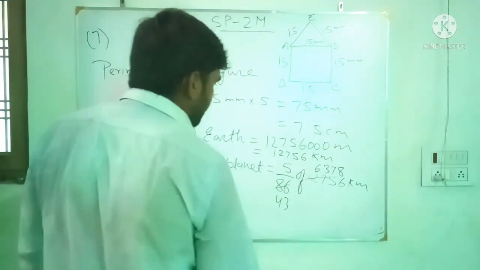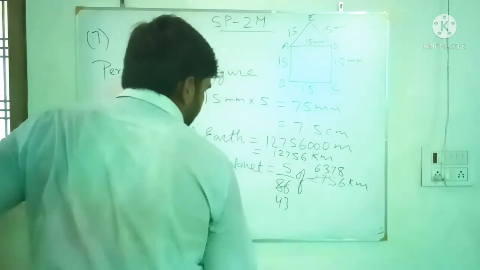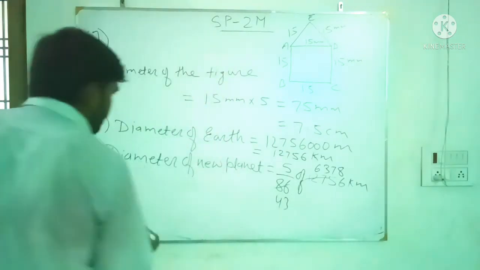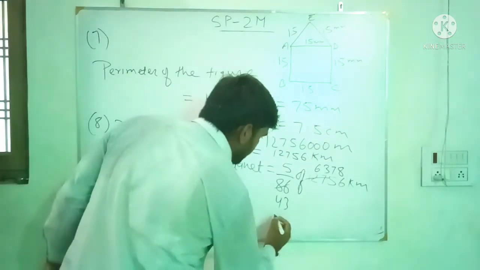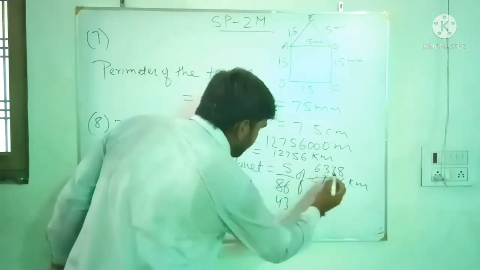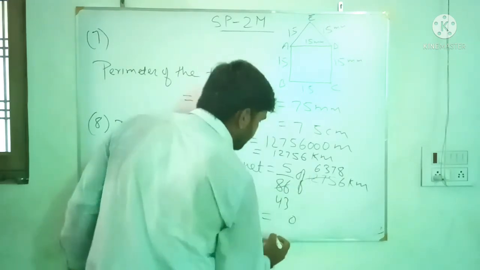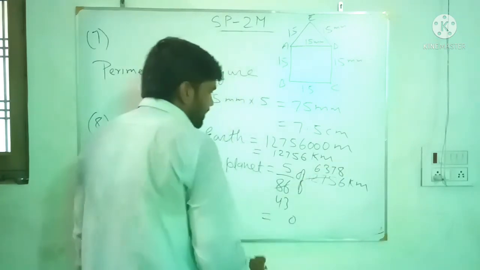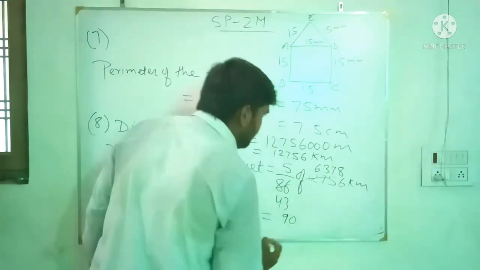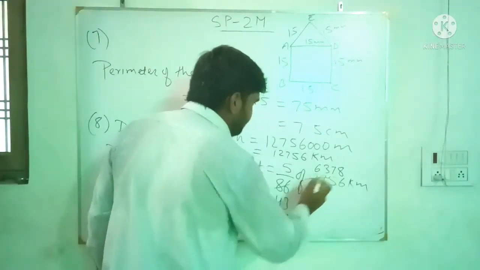Now multiply by 5. When you multiply it, 5 8s are 40, 5 7s are 35 plus 4 is 39, 9 carry 3, 5 3s are 15.